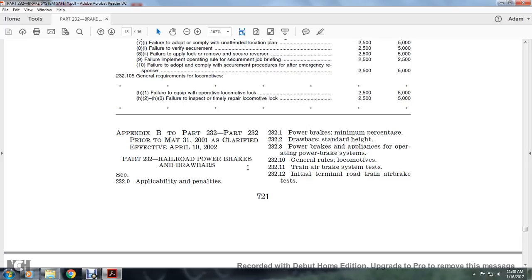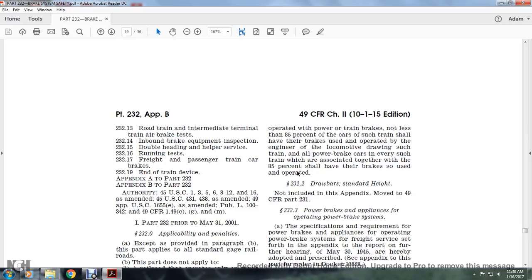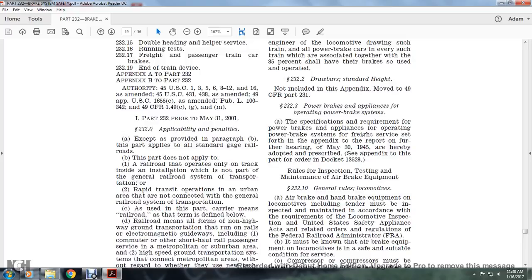232.10, general rules, locomotives. Train air brake testing, train air brake system test, initial terminal road train air brake test, running train intermediate terminal train air brake test, inbound brake equipment inspection, double heading, helper service, running test, and freight and passenger train car brake test, end-of-train devices.